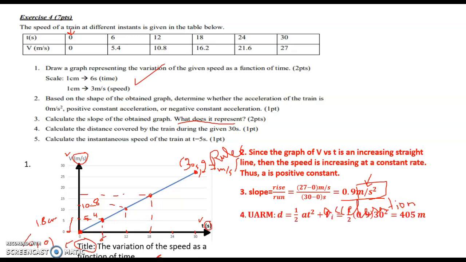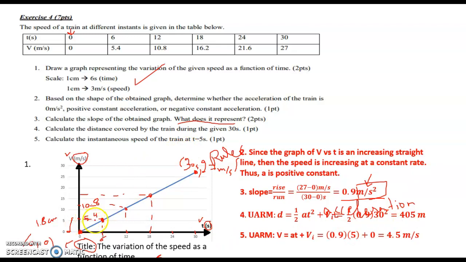Now calculate the distance covered by the train during the given 30 seconds. Because V versus T is an increasing straight line, this is UARM, uniformly accelerated rectilinear motion. If you go back to the table, you find that to calculate the distance in this case, it's half at squared plus vi times t. So v initial is 0. Then half at squared: half times 0.9 obtained in part 3 times 30 squared. So it's 405 meters.